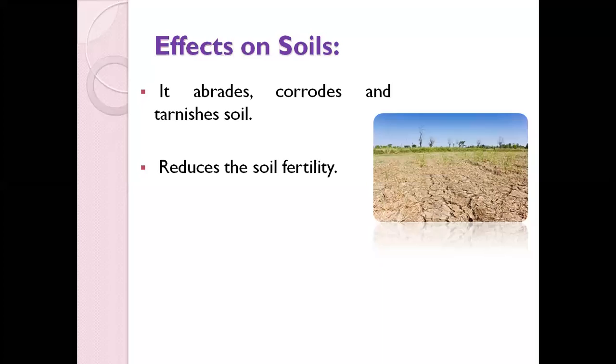This acid rain is very harmful, even for monuments, buildings, as well as soils and plants. It usually destroys everything. And the soil loses its fertility because of this acid rain or because of air pollution.